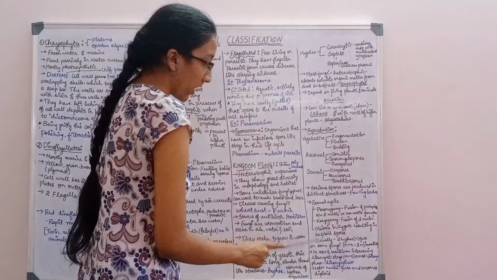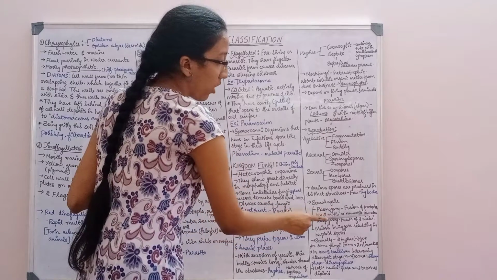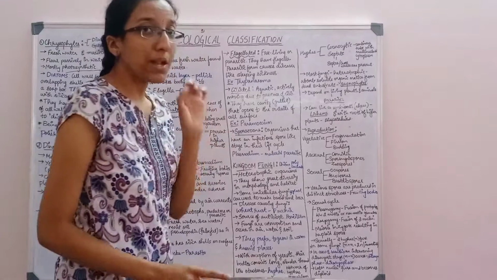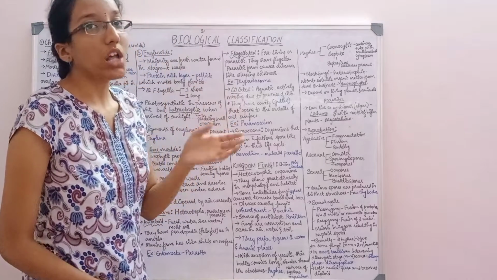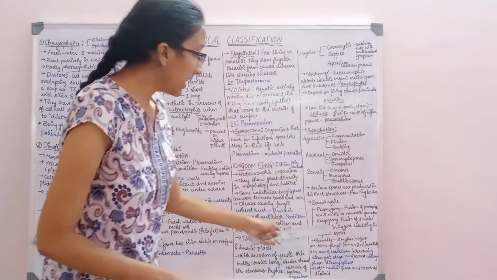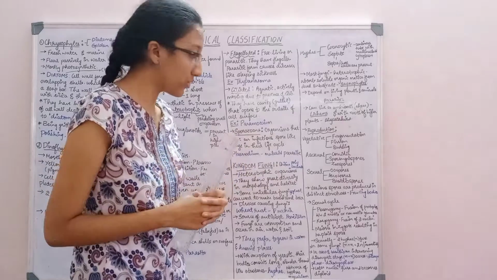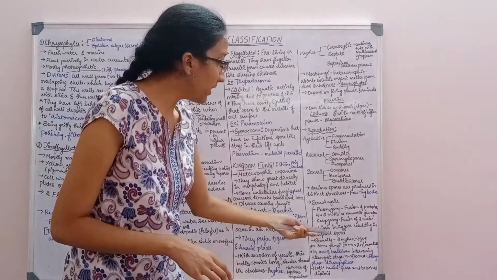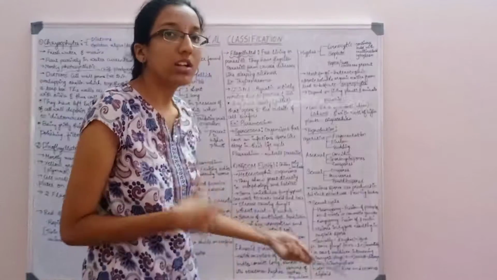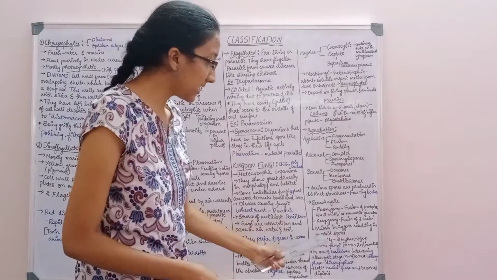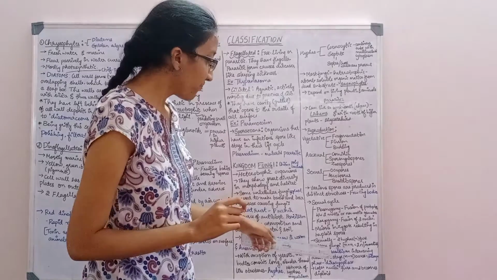What happens in plasmogamy? Fusion of protoplasm between two motile or non-motile gametes. In karyogamy, the second phase, two nuclei fuse. In the third stage, meiosis in the zygote results in the formation of haploid spores. These three are the major steps which we have to remember, and it is also very important.